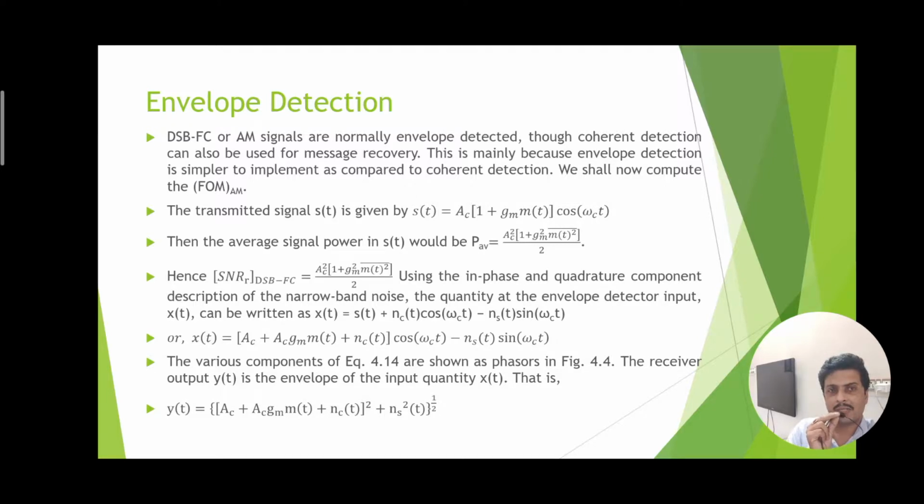Here it is explicitly shown that the amplitude modulated signal s(t) is given by Ac into 1 plus ka into m(t) into cos omega c t. From this we can calculate the average power of the modulated signal, and thereby we can calculate the signal to noise ratio of the double sideband full carrier signal at the receiver input, and the same could be carried out for the receiver output.